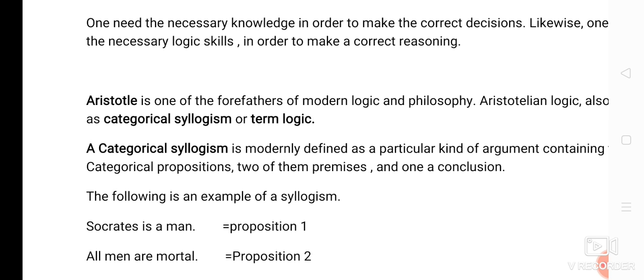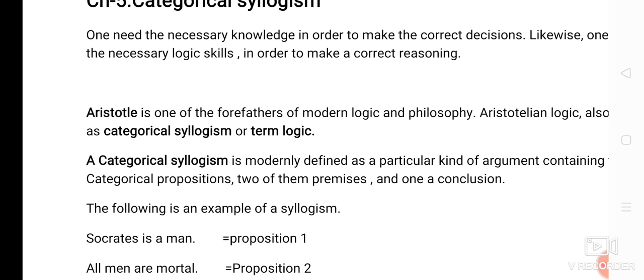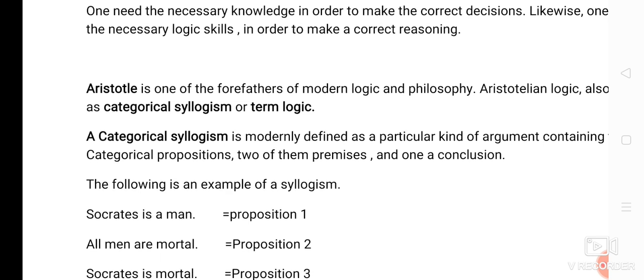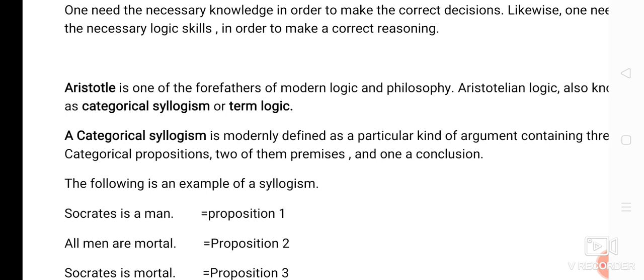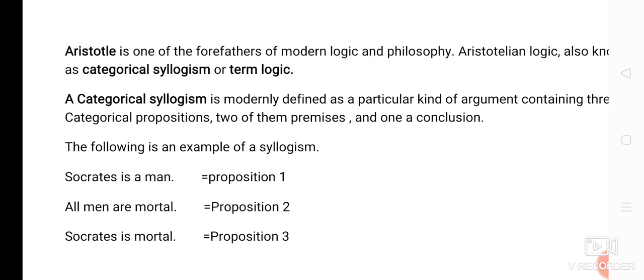So here you can see Aristotle is one of the forefathers of modern logic and philosophy. Aristotle was a philosopher. He is also known as the forefather of modern logic because he solved problems and took decisions very logically. Aristotelian logic is also known as categorical syllogism or term logic. So the logic of Aristotle is also known as categorical syllogism or term logic.